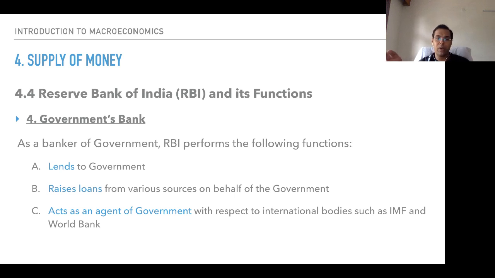RBI performs the following functions. It lends to the government. It raises loans from various sources on behalf of the government. It acts as an agent of government with respect to international bodies such as IMF and World Bank. This is the government's bank.